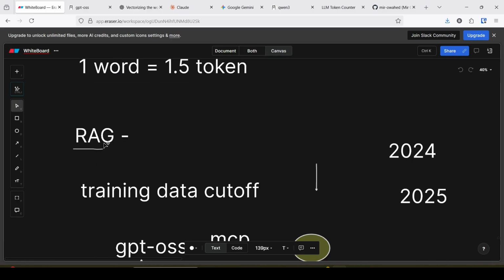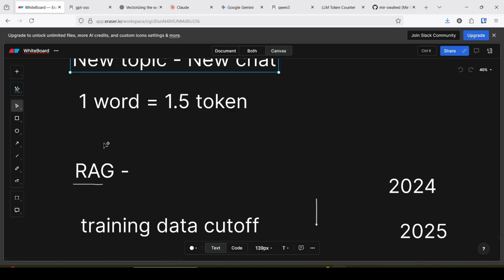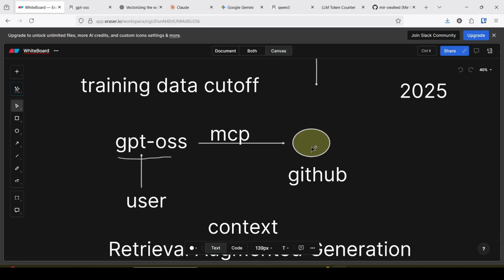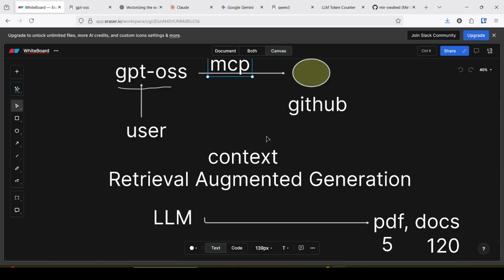Why is RAG implemented? Because of the training data cutoff: if we want answers beyond the training data, that data is provided to the LLM, and that is called RAG. You can connect your local databases or any application using MCP. I have already created a video, What is MCP? You can check out that video also. This is the augmented context.